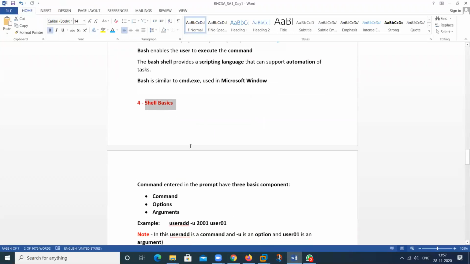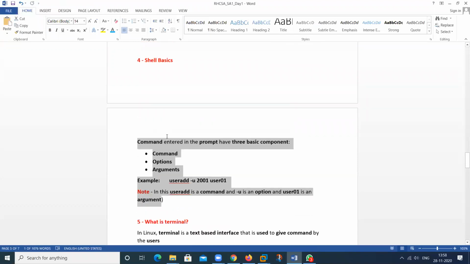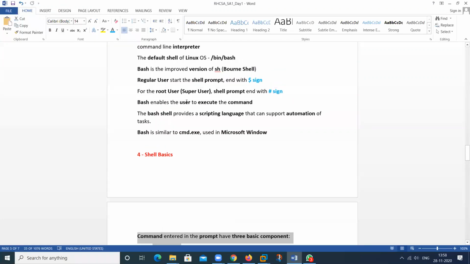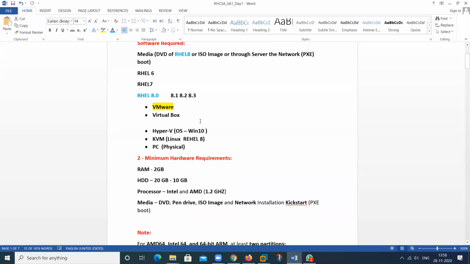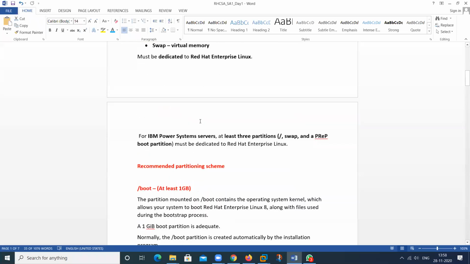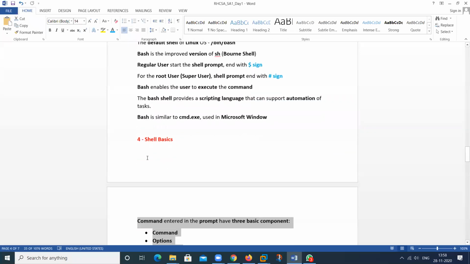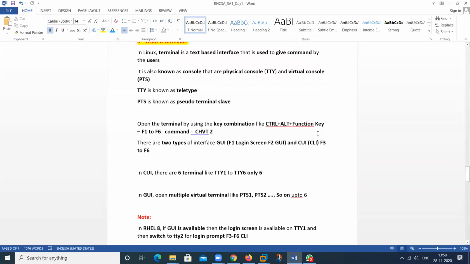So for completion of any command, you should have three components. You should know about the three components: what is the command, what is the option, and what are the arguments. So this is all about shell basics. So I have completed the installation portion, the hardware requirements portion, and the partition related information. Then what is bash and what is shell basics. So these five points I have completed. Then in the next class we will discuss this one.